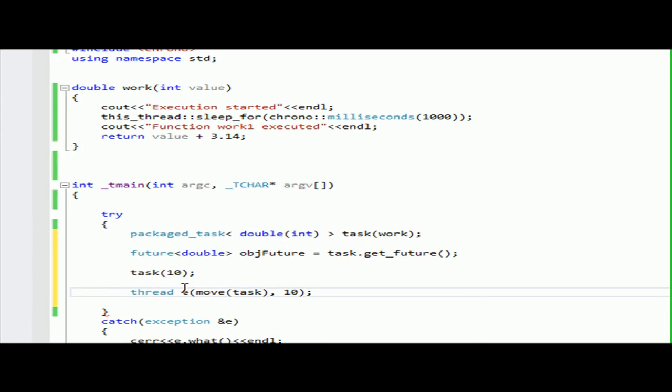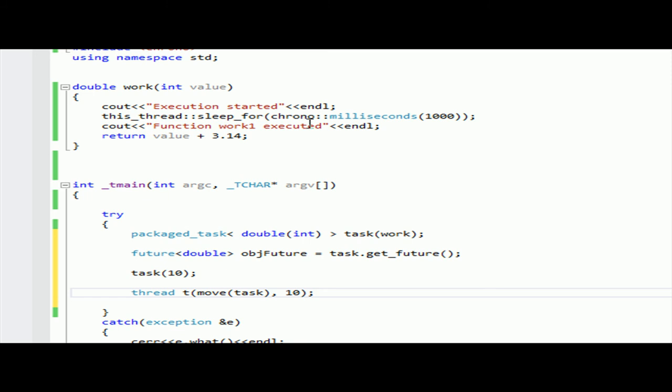As soon as I invoke this, it goes into this function and sleeps for a certain time, then it adds the value and returns a value back.